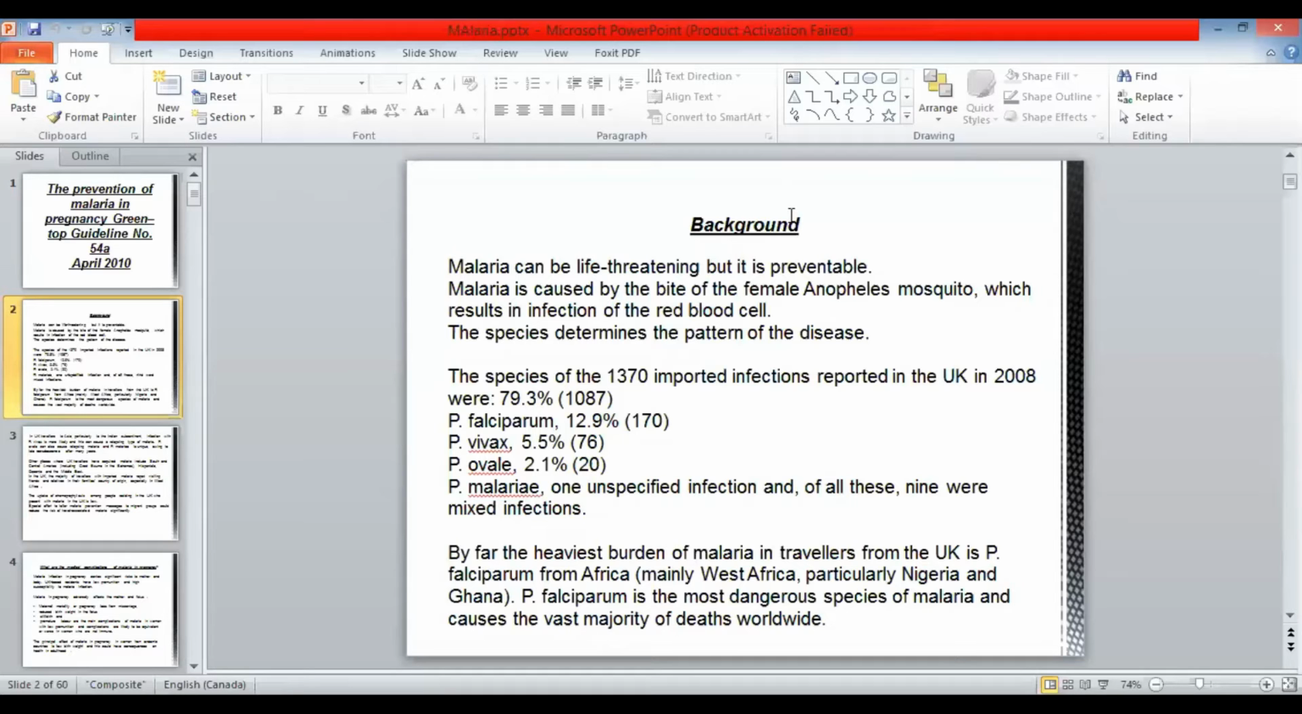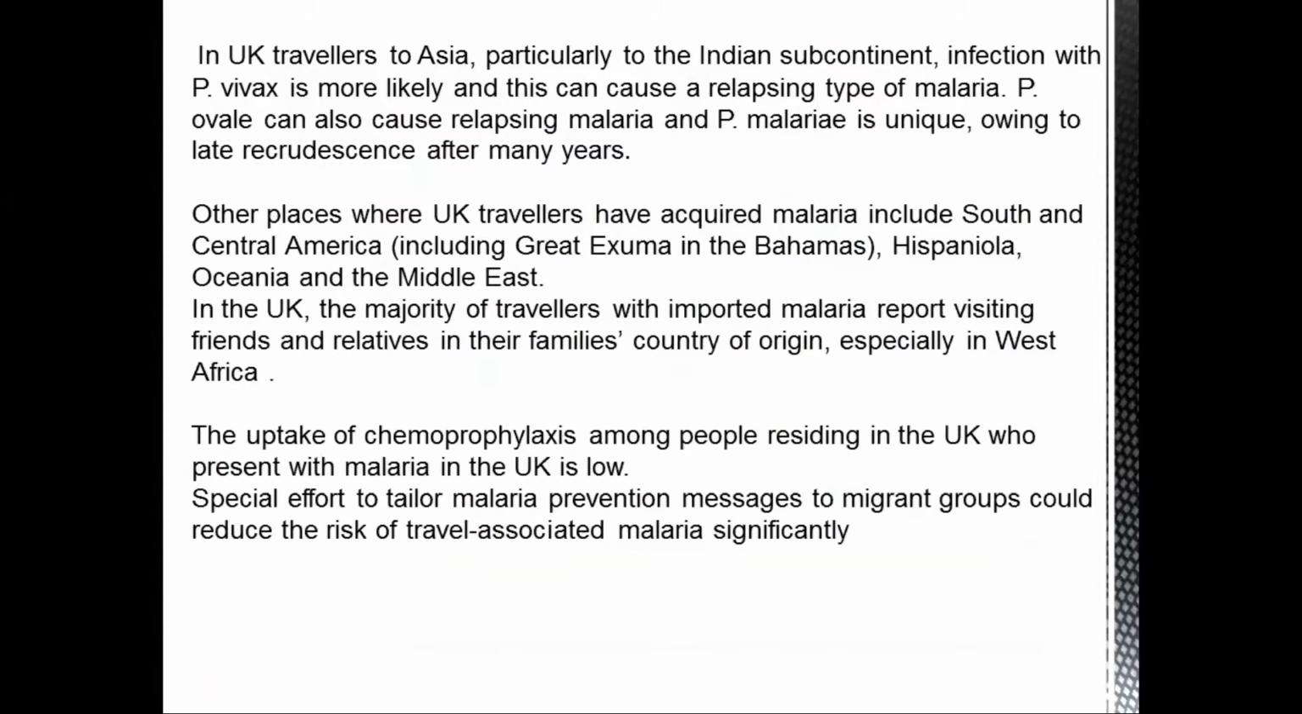Now there are four species of malaria: Plasmodium falciparum, Plasmodium vivax, Plasmodium ovale, and Plasmodium malariae. The most common and the most dangerous is Plasmodium falciparum. The least common are Plasmodium ovale and malariae. Plasmodium falciparum is usually found in countries like those in West Africa, Nigeria, and Ghana. However, Plasmodium vivax is more common when people are traveling to Asia.